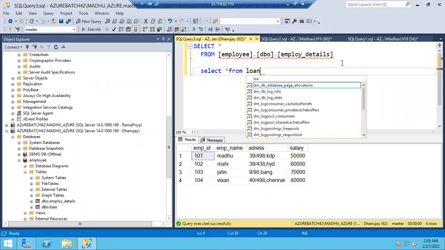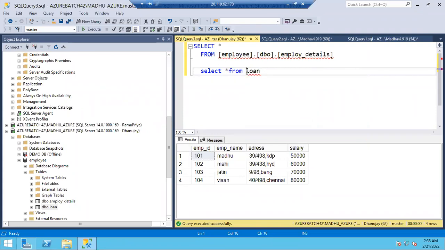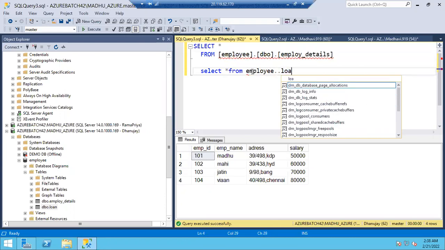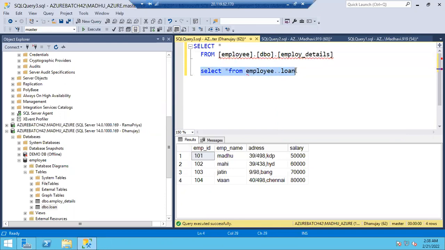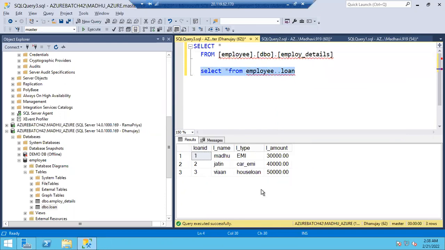Select star from loan. He can read all the tables, using the database name dot loan, or employee dot loan. First is the database name and then the schema name.